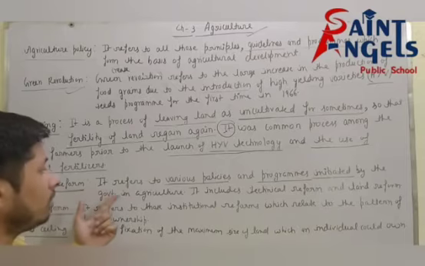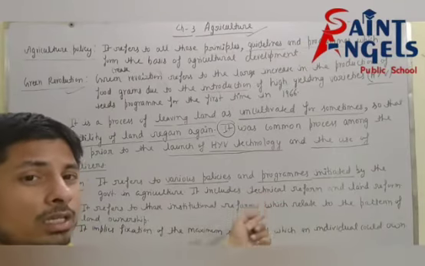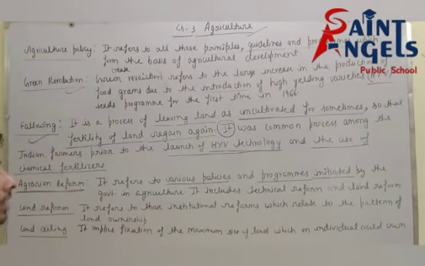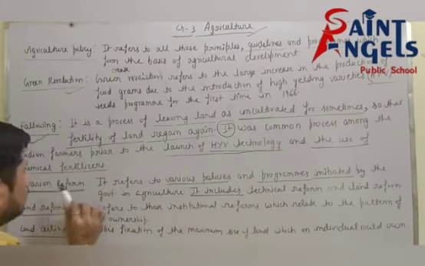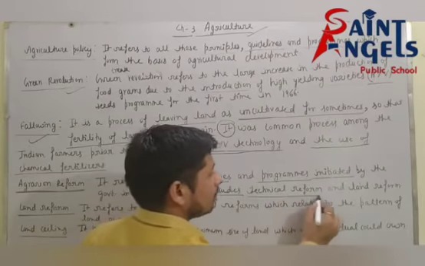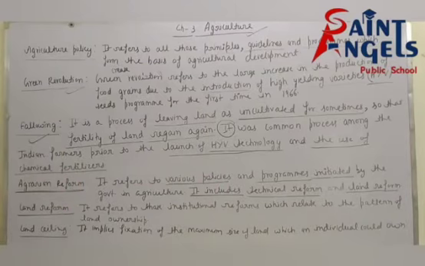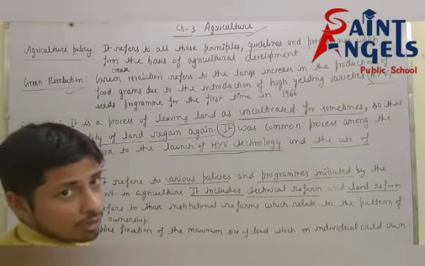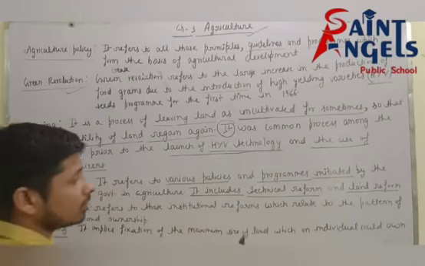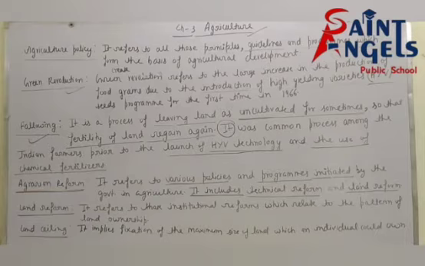It includes technical reform and land reform. Or you can say agrarian reform is the combination of technical reform and land reform. I hope this definition is clear.